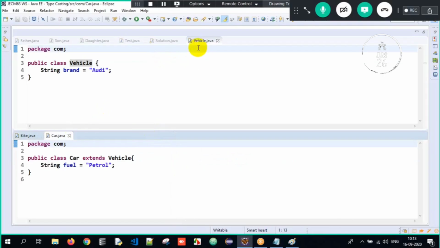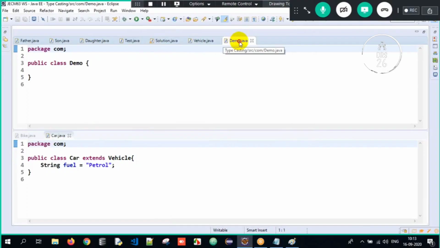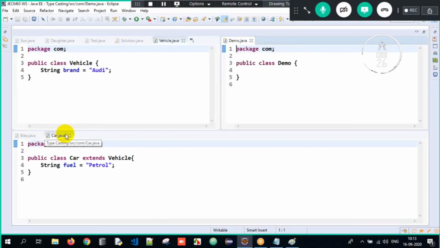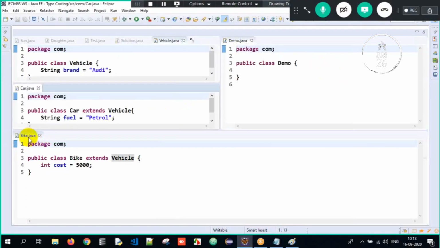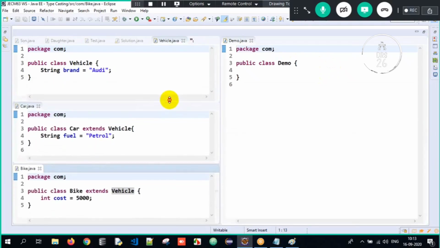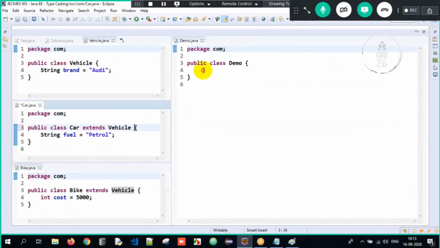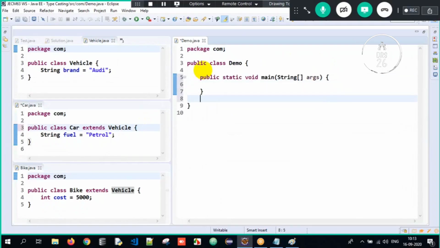So now here I want one more class, a test class. With test we already have it, so we'll write it as a Demo class. Now we will try to understand this program in a beautiful manner. Guys, see here, I'll have my main method wherein the execution will begin from. So now if I write Car c = new Car(), into a single reference c